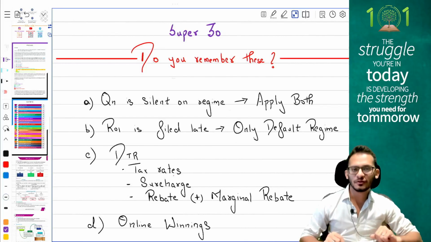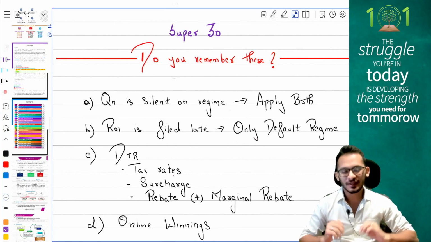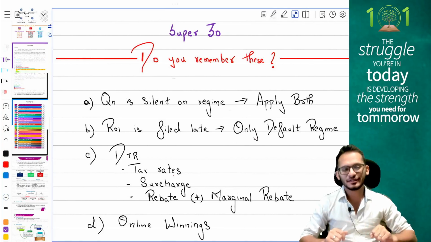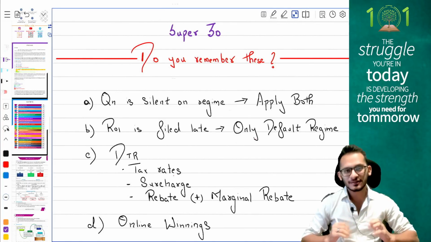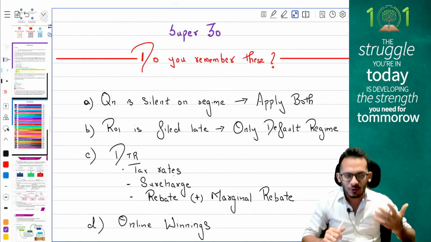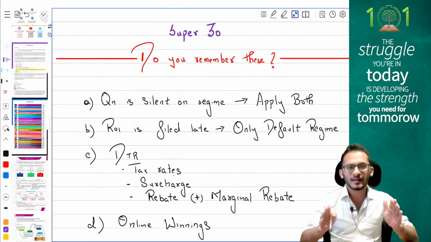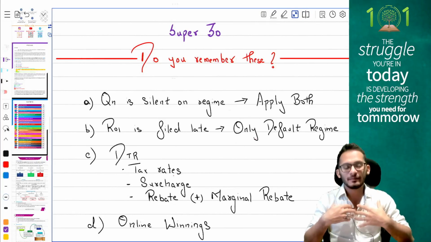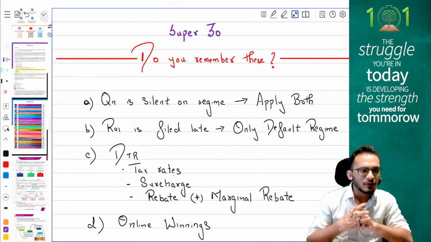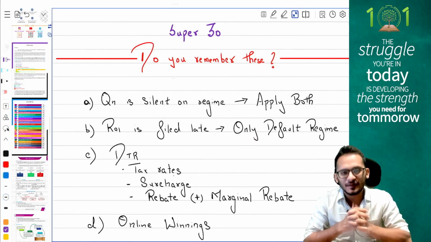So, two exams are over for you, right? Accounts and law, both are done. Last paper is your taxation. I'm sure you all have done a great job in the last two papers. If you have not, if you have some worries, forget those worries. Take today's time, take some rest, and start over again because a very exciting paper is coming up for you,